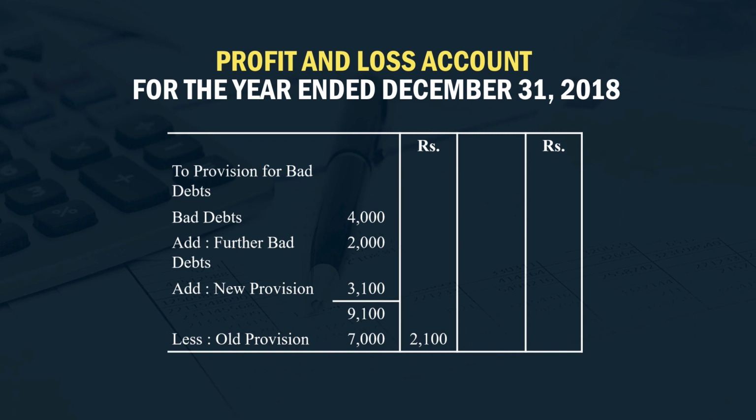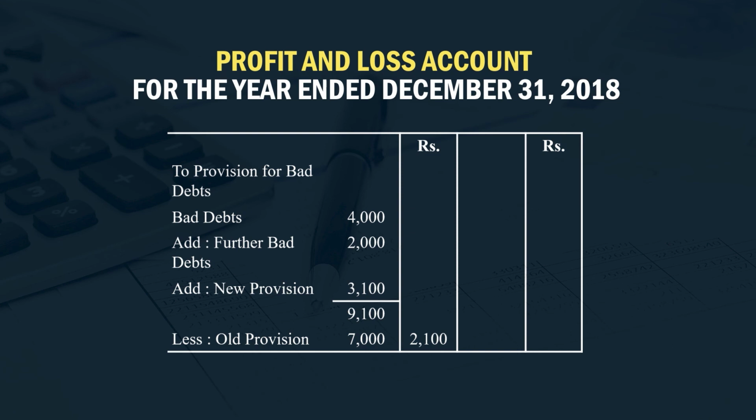So, 6,000 and 3,100, it is 9,100 minus old provision 7,000. If we subtract 7,000 rupees out of 9,100, the remaining amount would be 2,100. So, this 2,100 will be shown in the debit side of profit and loss account.